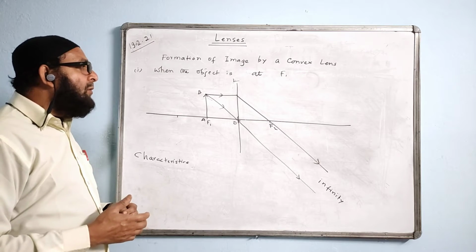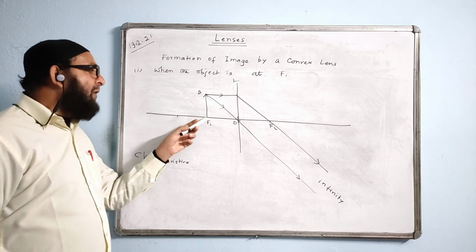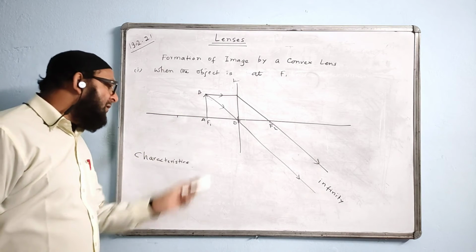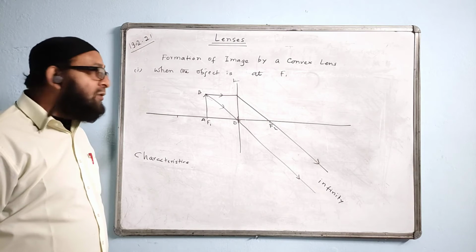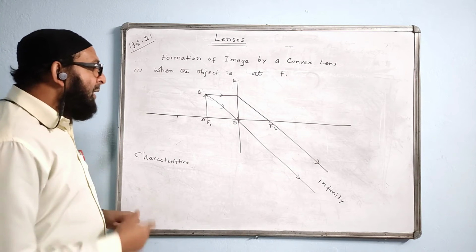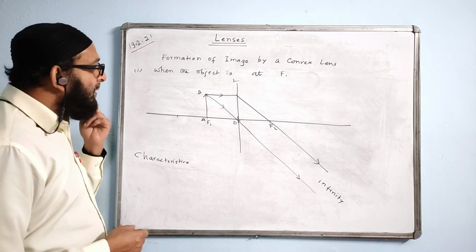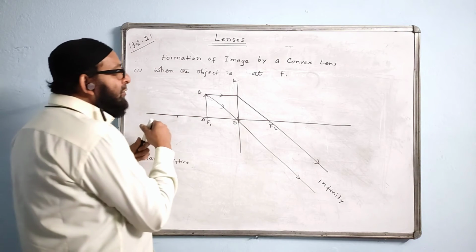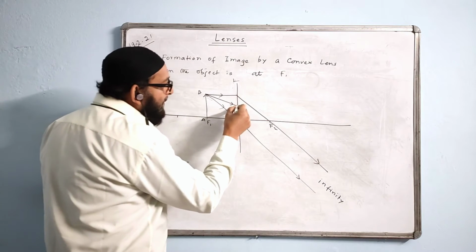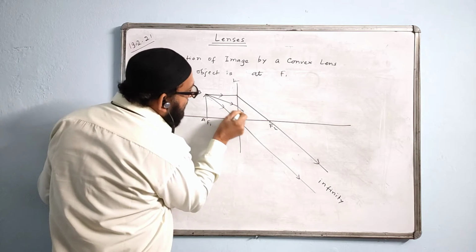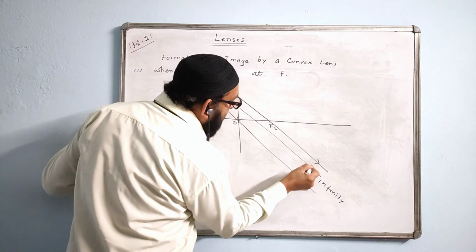Third ray, if you draw the third ray, then through F1 you cannot draw, because if you draw through F1, it will never meet. It will never become parallel. If they ask you to draw the third ray, then you can draw it anywhere randomly. From here the ray will go like this, but this also will become parallel. From anywhere it will pass, but this will also become parallel, like this.